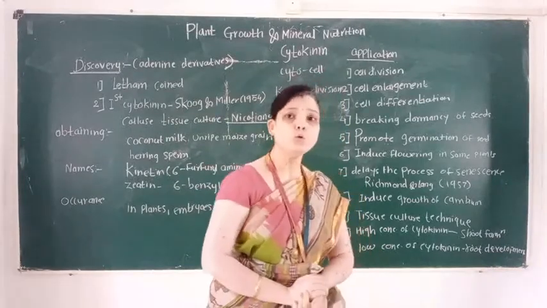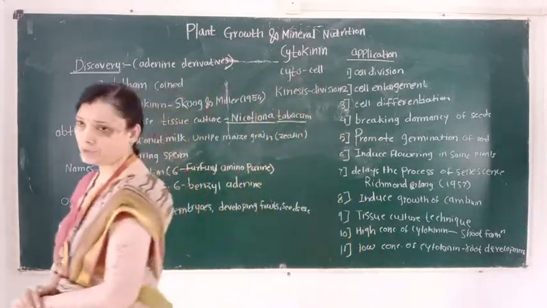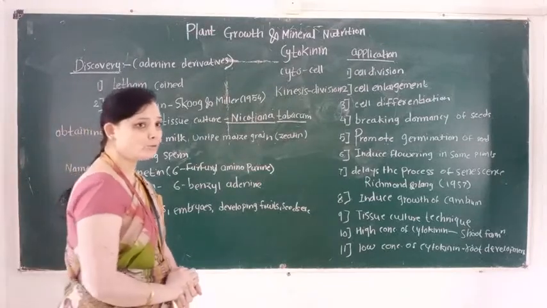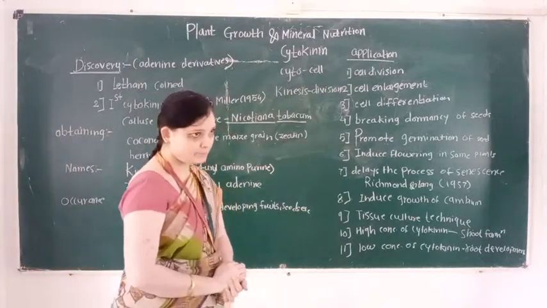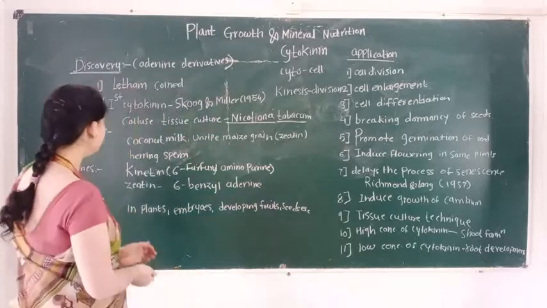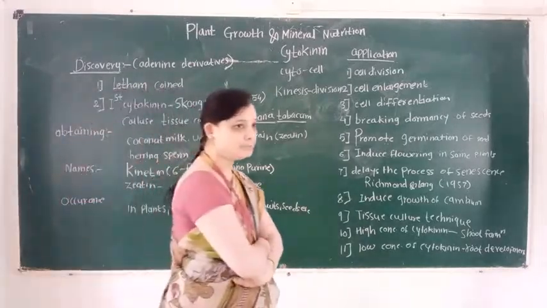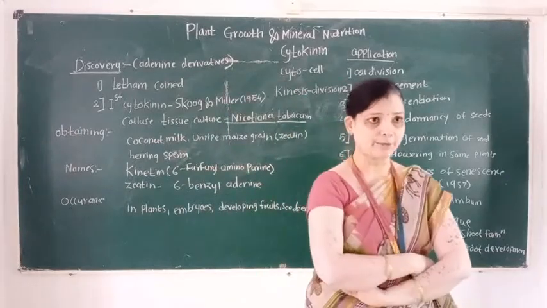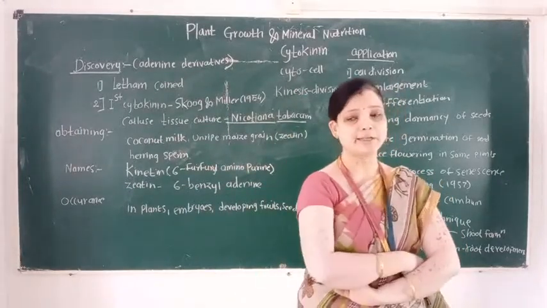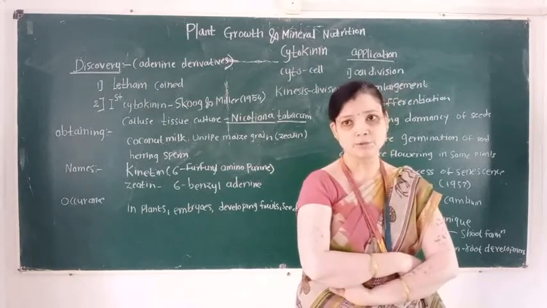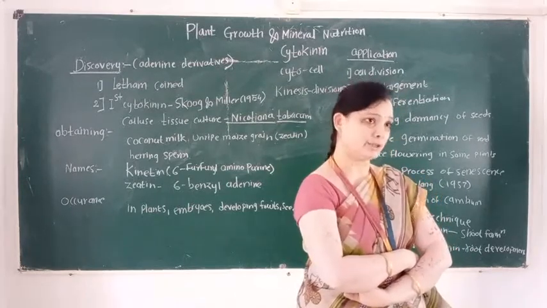Then who discovered the plant hormone cytokinin? The scientist Letham coined the term cytokinin. Cyto means cell and kinesis means division. The cytokinin promotes the process of cell division.